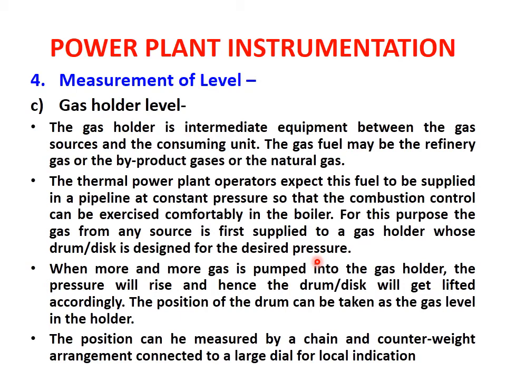What this gas holder does is it acts as intermediate equipment between the two sources. That is, the first source is from where the gas is coming, and the second is where the gas is being consumed. So the gas holder is placed in between these two equipments. When more and more gas is pumped into the gas holder, the pressure will rise and hence the drum disc will get lifted accordingly. When the requirement of the gas is more, then the gas will be taken up in a larger quantity from the gas holder, because as we have just explained, the gas holder is placed in between the supply system and the consumable system.